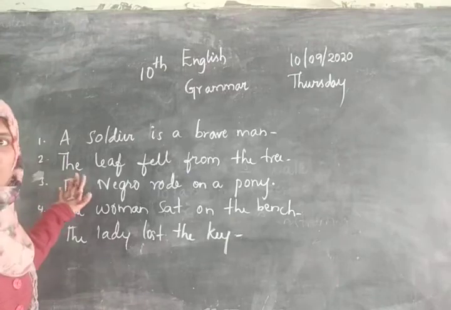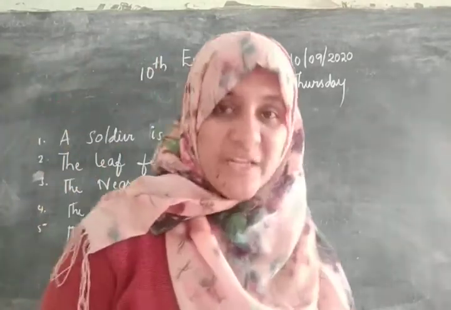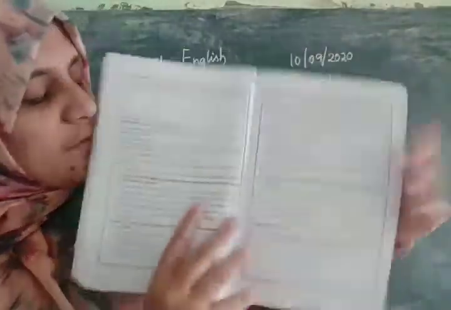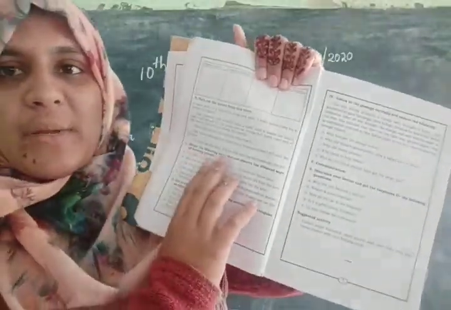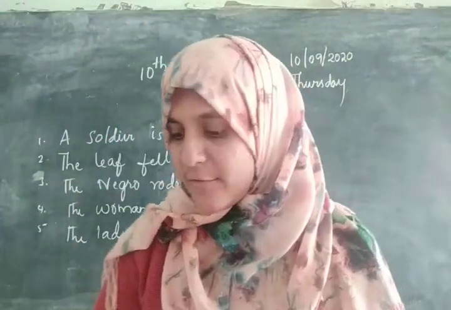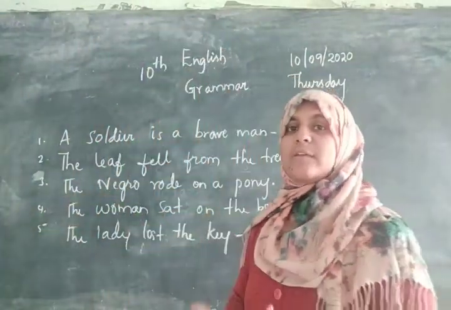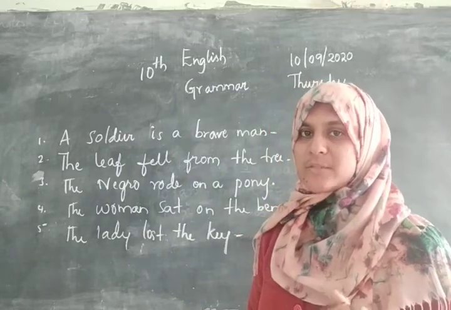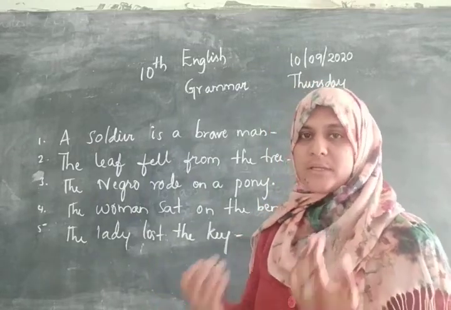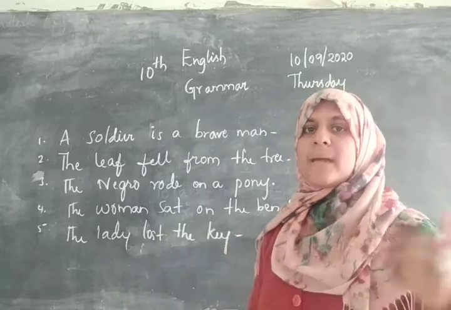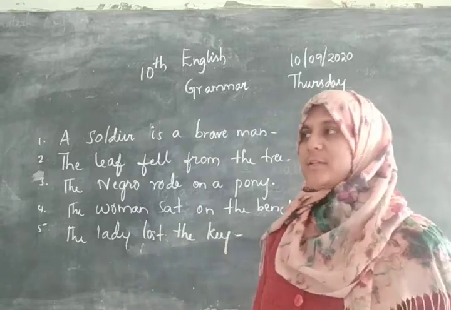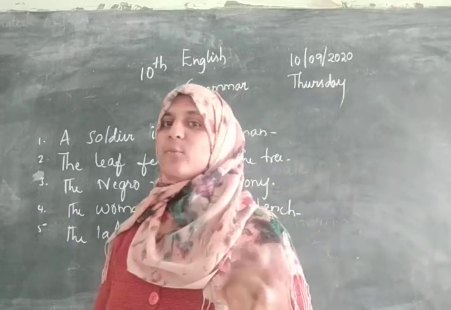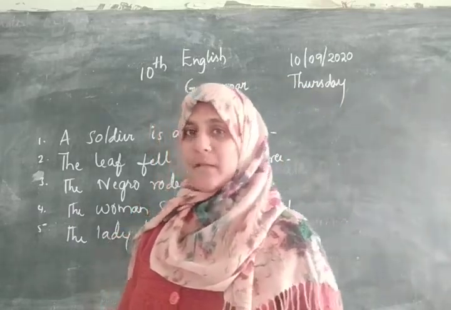Okay, children, just look here. They have given on page number 6: study the following examples and observe the different ways of forming a plural. We shall look into it. Firstly, you have to understand only noun takes a plural form. सिर्फ noun एक से ज़्यादा हो सकते हैं. एक आदमी, एक crow, एक key, chair, whichever the noun, there can be more than one, but not any other part of speech.